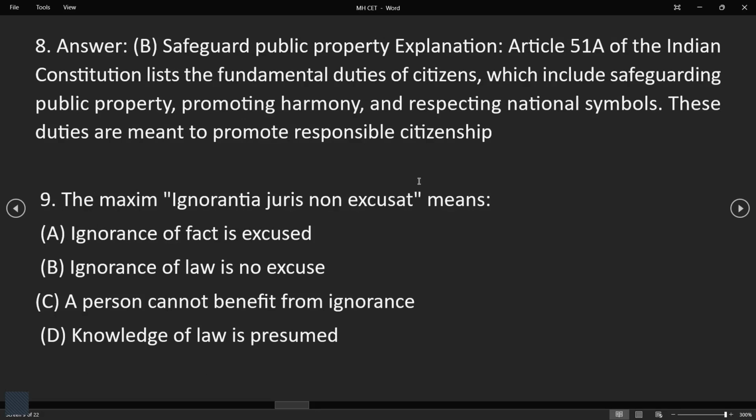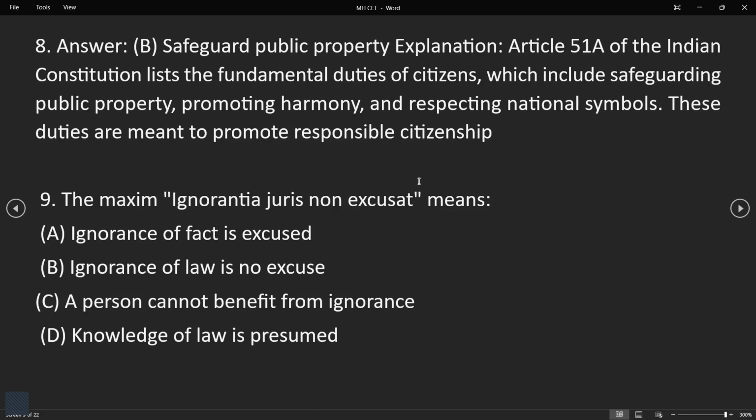How? Article 51A of the Indian Constitution lists the fundamental duties of citizens, which include safeguarding the public property, promoting harmony, and respecting national symbols. So these are fundamental duties, as you all know. Okay, these duties are meant to promote responsible citizenship. Okay, so how will we become responsible citizens? These are the fundamental duties given to us.